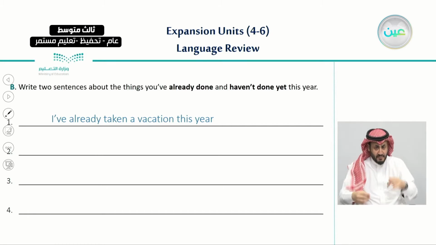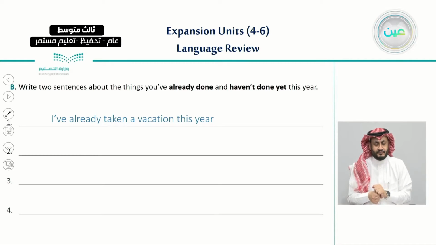And again, here I'm talking about myself. You can write the same answer, or you can come up with a similar answer about the things that you have already done this year.